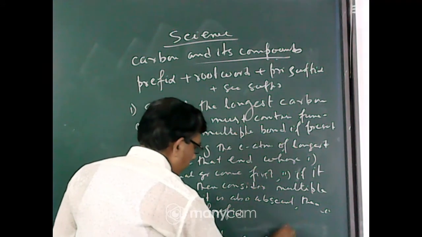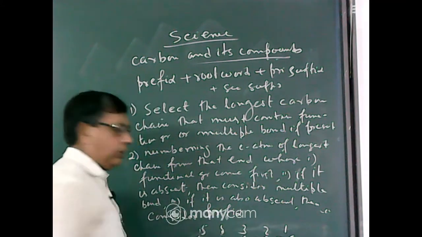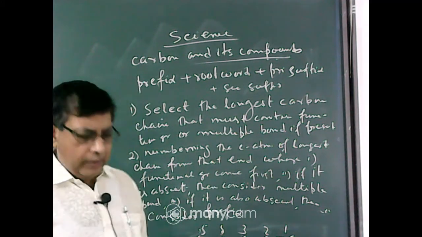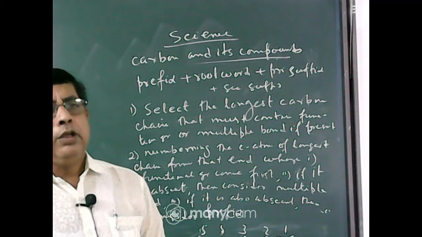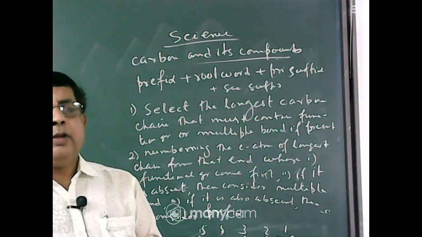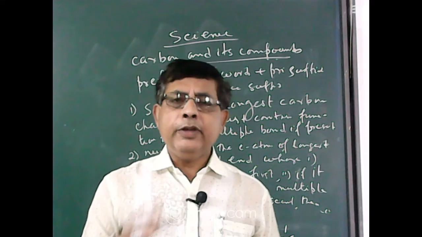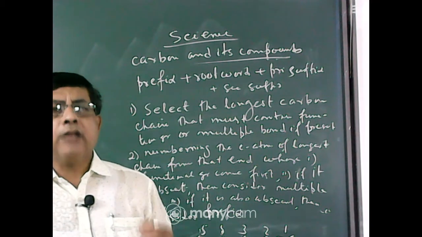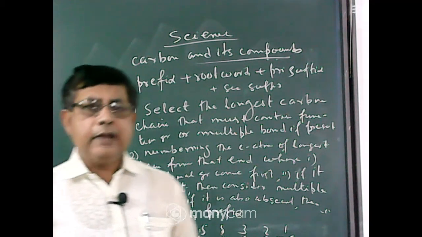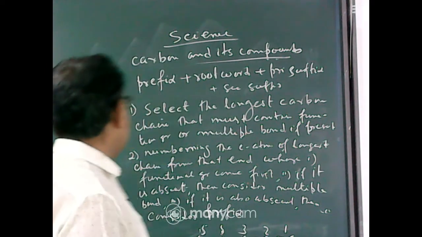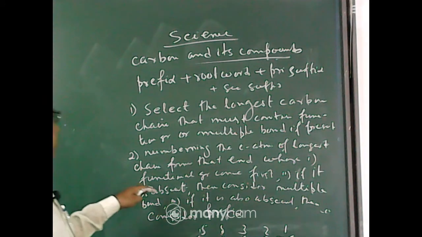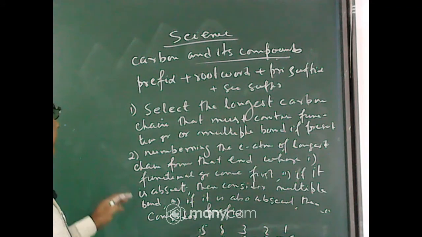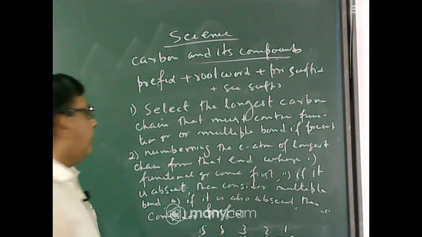So numbering from the right side 1, 2, 3, 4, 5 in this way. If functional group is absent, then you see whether the compound contains any multiple bond, double bond or triple bond. You number from that end where the double bond or triple bond comes first. If it is also absent, then you consider side chain, prefix. Number from that end where the prefix comes first. So this is the second rule. Number the carbon atoms of the longest chain from that end where the functional group comes first. If it is absent, then consider the multiple bond, and if it is also absent, then consider the prefix.